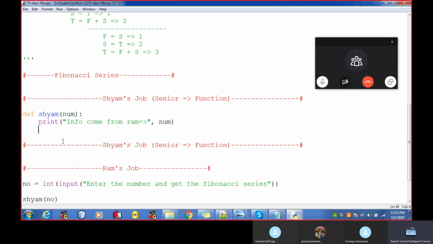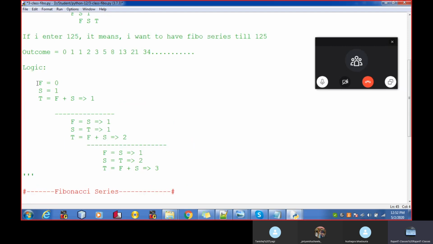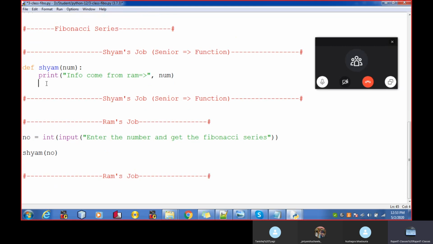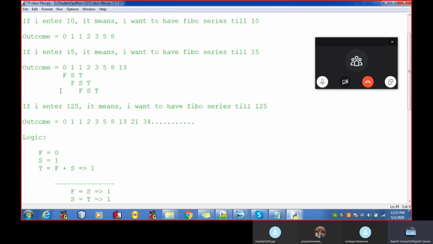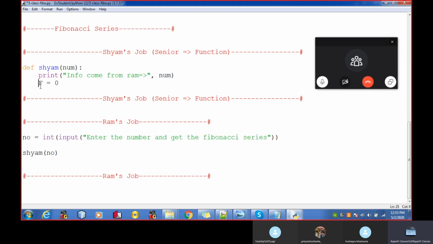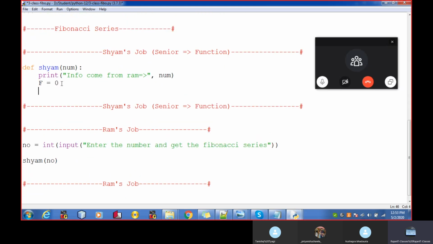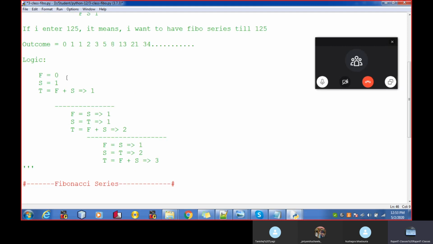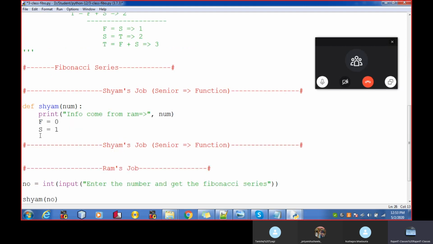I know the very first number is 0. I'm copying this part, f is equal to 0. I'm writing over here f is equal to 0. Now s is equal to 1. I'm copying this part, s is equal to 1. Again, we'll copy t is equal to f plus s. Now t is equal to f plus s.